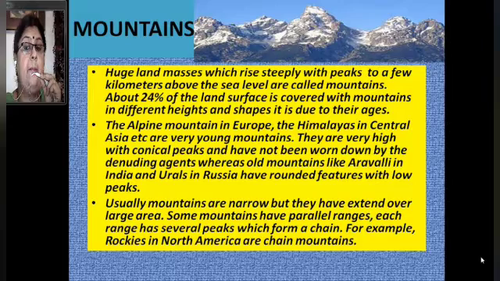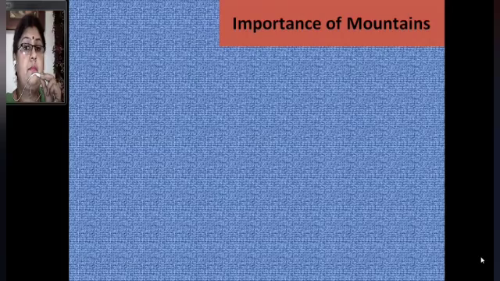Some mountains have parallel ranges. Each range has several peaks which form a chain. As you already studied in class 4th, the northern mountains, the Himalayan range, Himadri, Himachal, Shivalik. Rocky is also a chain mountain in North America.